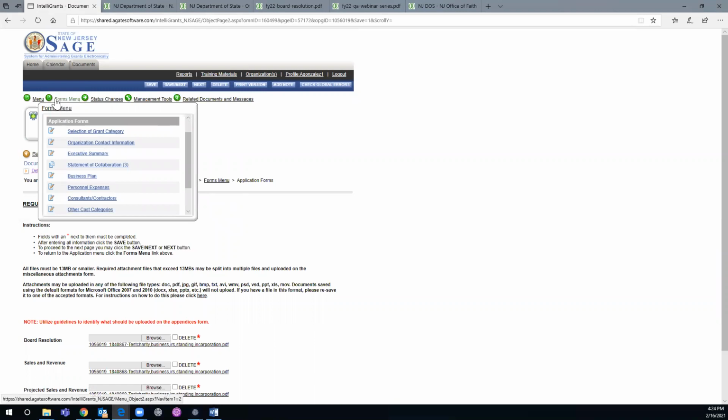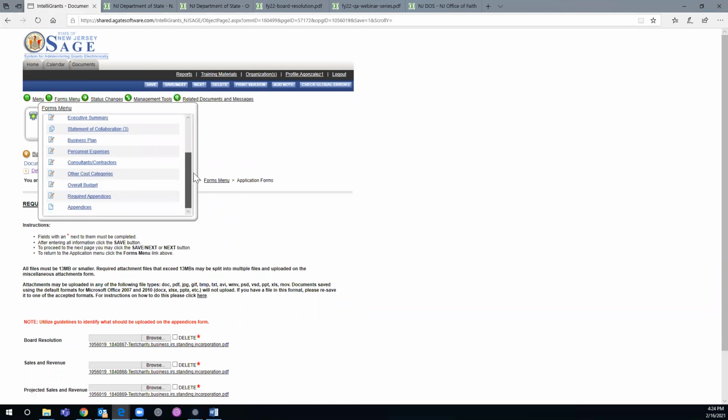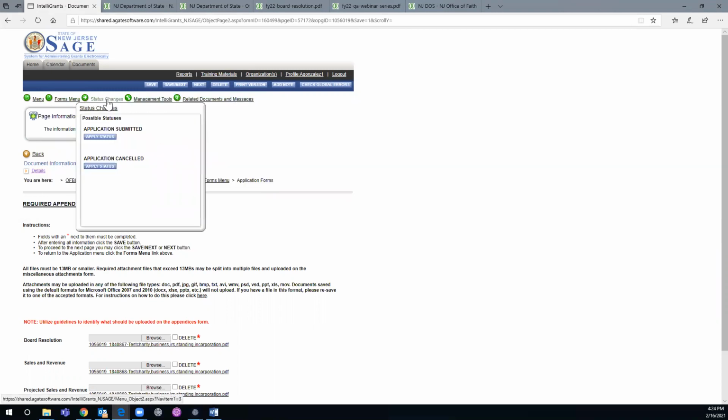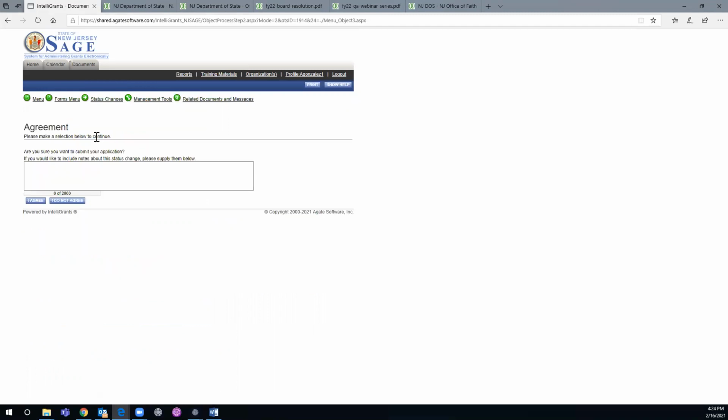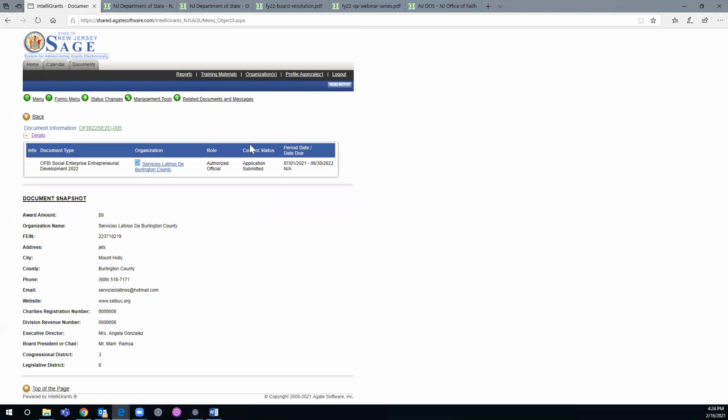Then you hover over the forms menu and scroll up and down to make sure there's no red hand. If you see a red hand anywhere here, it's letting you know there's an issue on that page and you have to go in and fix it. It'll tell you what the issue is. To submit the application, you hover over status changes, and under application submitted, you click apply status. You get to the agreement page, you click I agree, and the application status is application submitted.